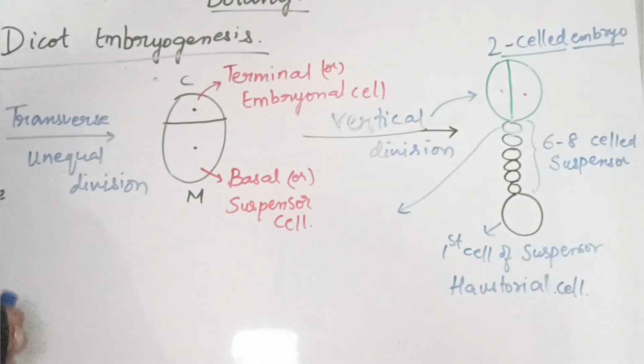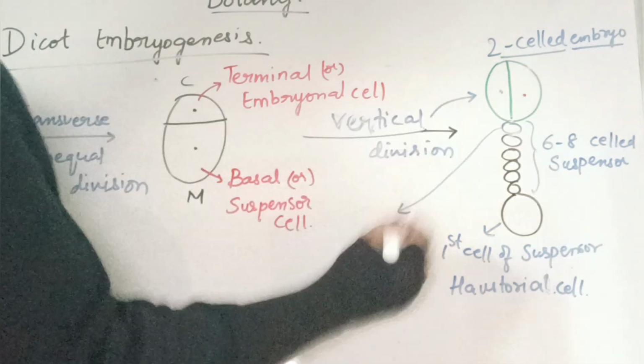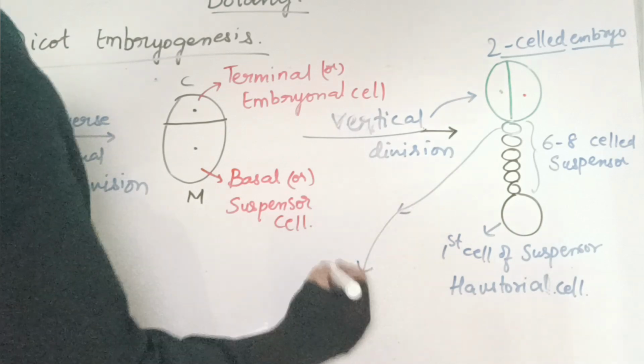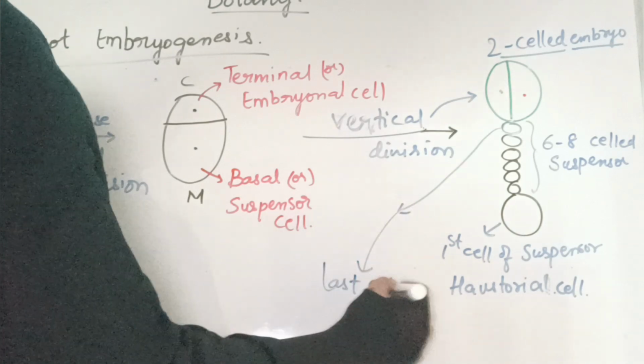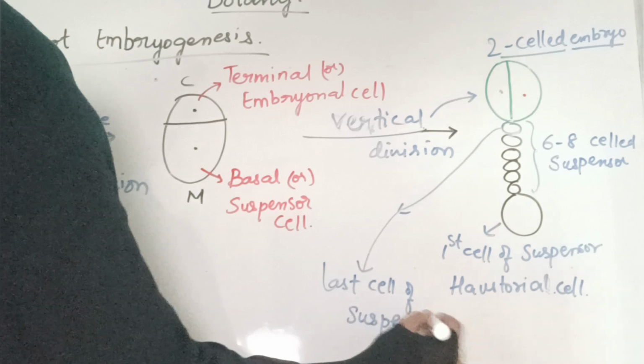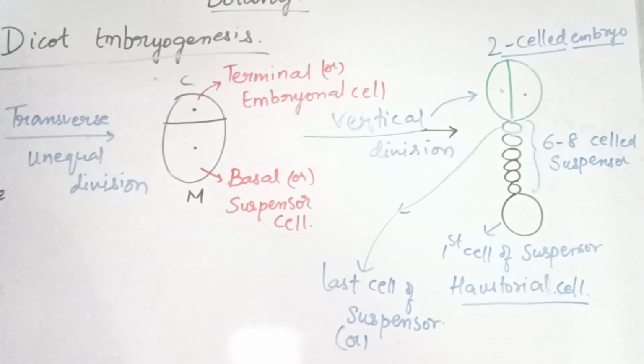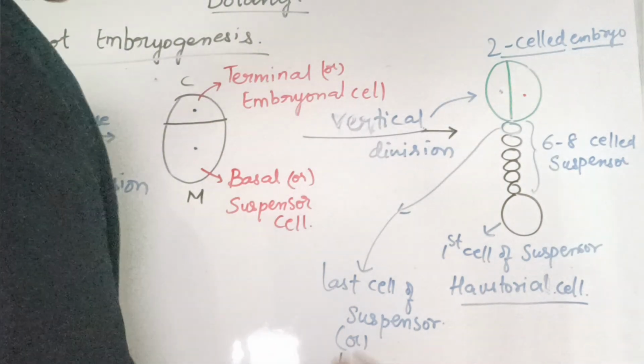Clear? Right. Now the one cell which is attached to the embryo, the last cell of the suspensor, this one, we call the last cell of the suspensor, or the other term which is given, hypophysis.